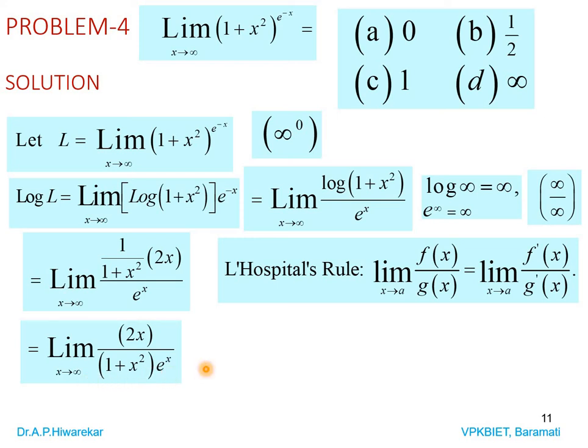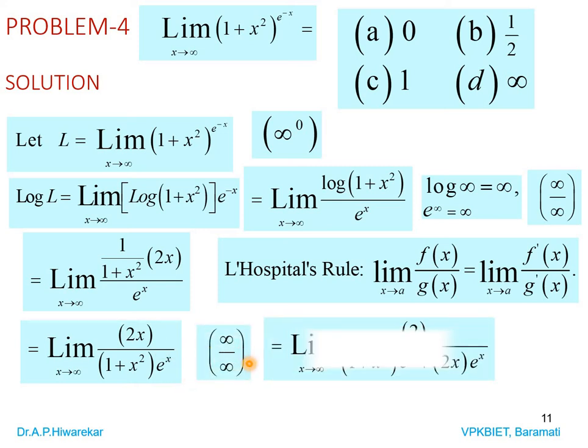Again you can verify that when we apply limit, means when we put x as infinity, what will happen? So numerator will be infinity obviously, and denominator is also infinity. So again it is in the form infinity by infinity. So apply the rule: take derivative of numerator, take derivative of denominator. Derivative of 2x means 2.